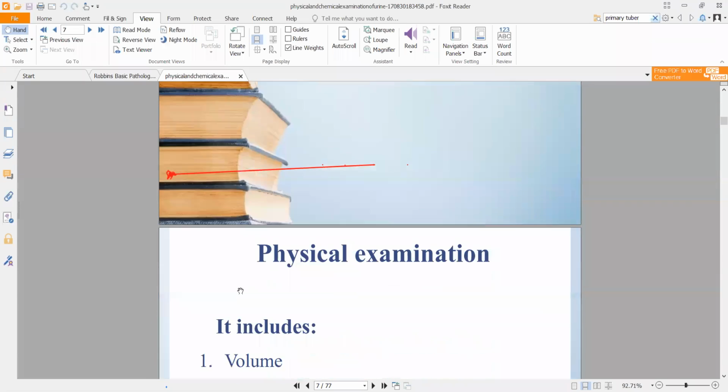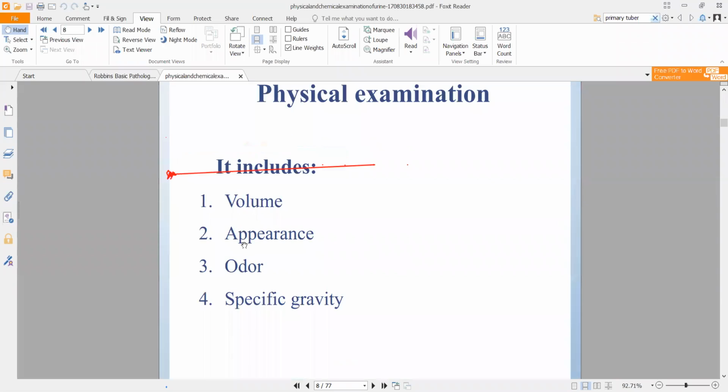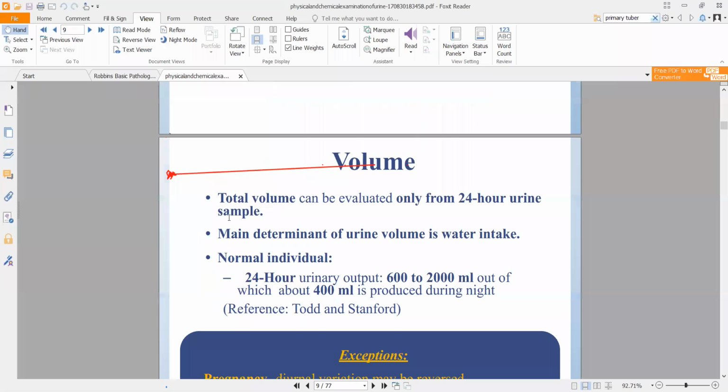Now, coming to physical examination of the urine, you are looking at four particular criteria in urine. You're looking at the volume of urine, how much volume of urine is coming out, and the appearance of urine, what kind of appearance the urine has in any patient. This will help you assess any particular pathological condition. You will study about that in the next slides. Odor or specific gravity.